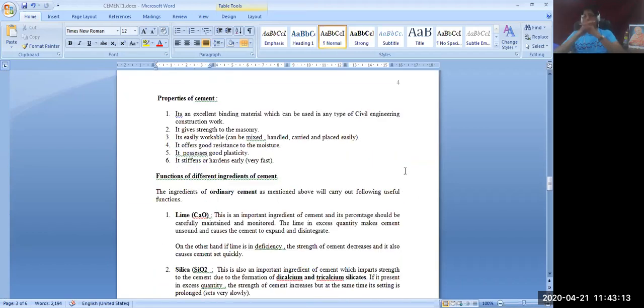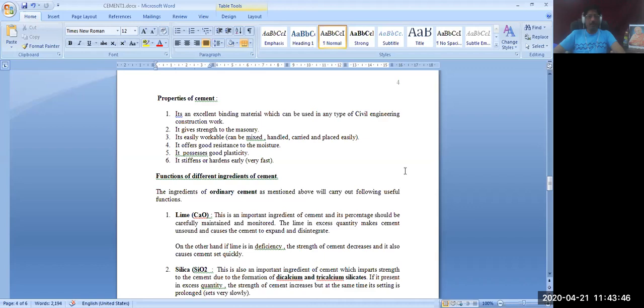Now coming to the properties of cement, before going to the manufacturing of cement. It is an excellent binding material which can be used in any type of civil engineering construction work. It is the most popular binding material. It gives strength to the masonry and to the concrete. It binds the fine aggregate and coarse aggregate to form a solid mass with high density.